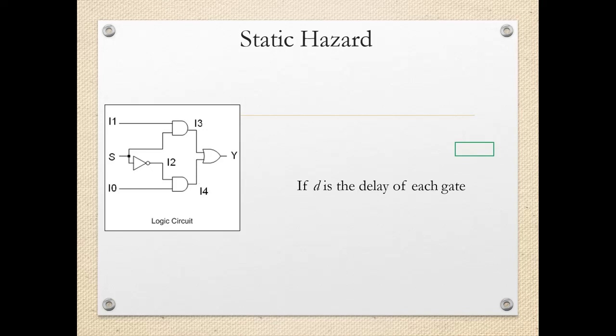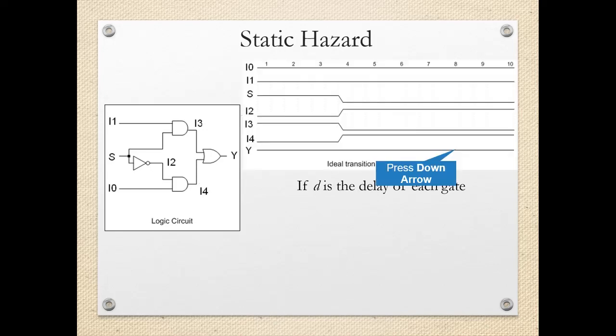Now for this particular circuit, whether the hazard is present or not, we can check by checking the timing diagrams. The first set of timing diagrams is the ideal case in which the propagation delays are not considered. It is considered that there is an ideal transition and no delays.